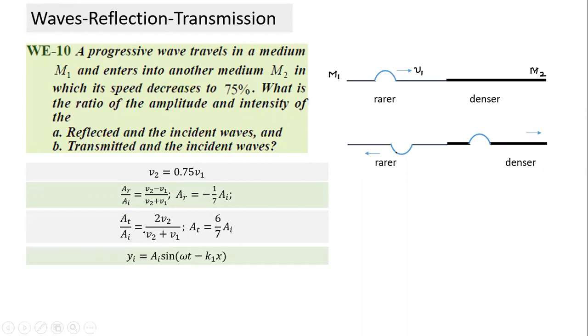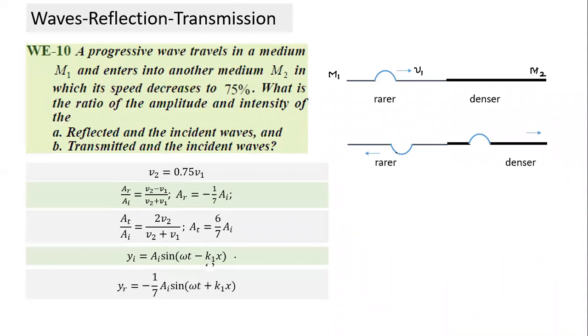Let's try and understand based on this. If this is the equation of the incident wave, can we write the equation of the reflected wave and the transmitted wave? We already know what is required here. When we write the equation of the reflected wave and the transmitted wave, the omega term does not change. For the reflected wave, this also remains K1. Only for the transmitted wave will the wave number change, because the wavelength will change. We already calculated AT and AI.